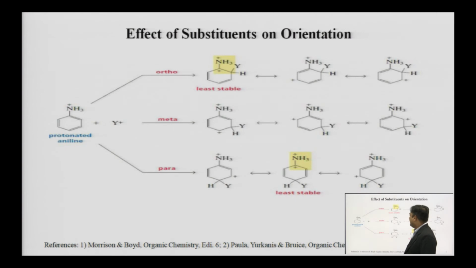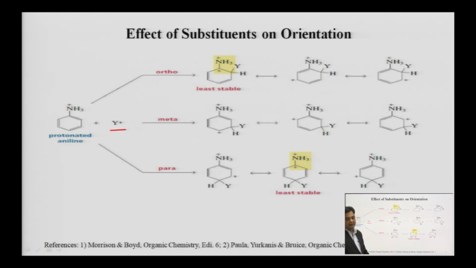So, here again we can see in case of aniline, as we told you in the previous lecture, the ammonium ion is the only group which cannot show resonance. They can withdraw the electron by inductive effect only. So, here we can see how the ammonium ion can affect the orientation of the benzene ring for a coming electrophile. Here is the example of protonated aniline, and there is a second electrophile, Y plus, which is going to attack the benzene ring.